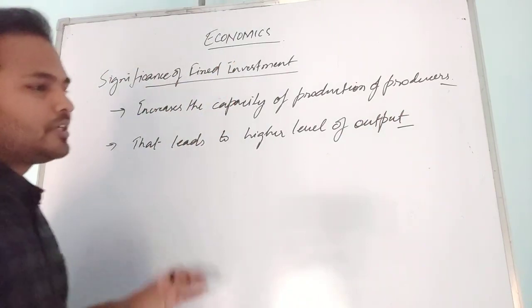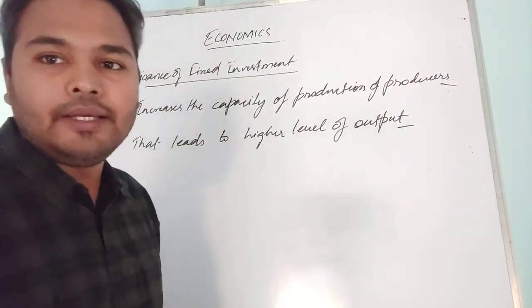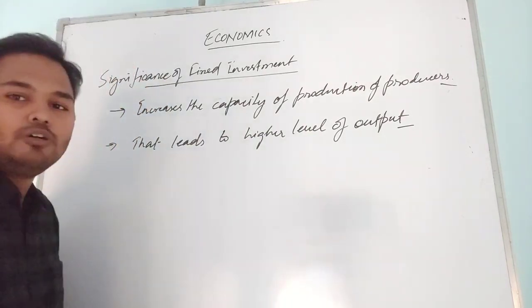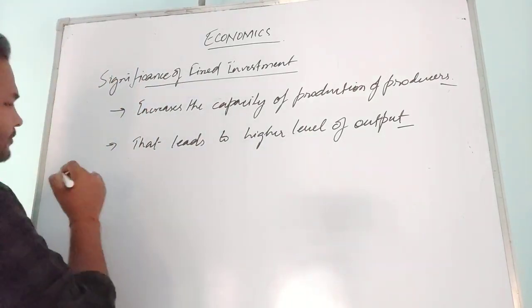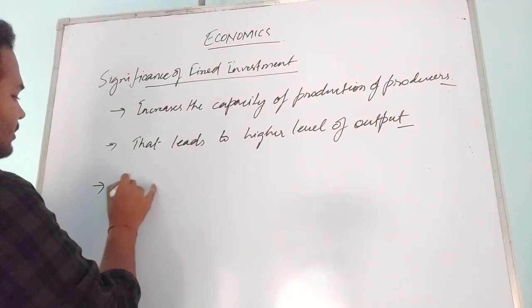So when the production capacity is high, that will lead to a high level of output, meaning output will also be more. Then third, that is